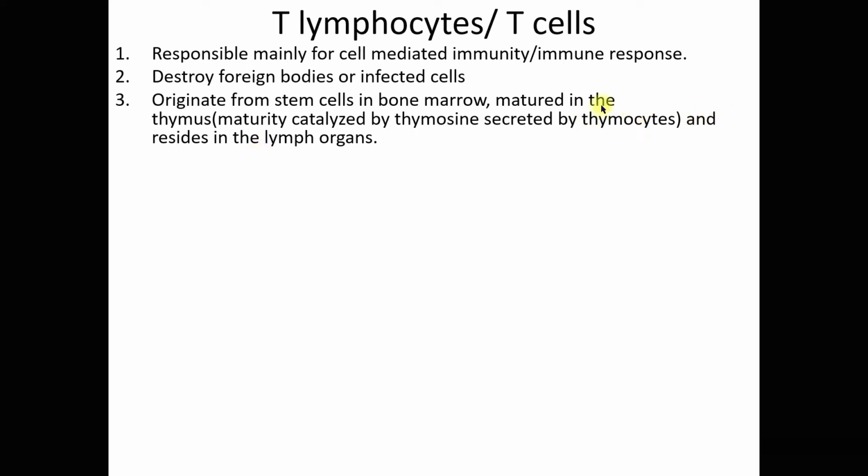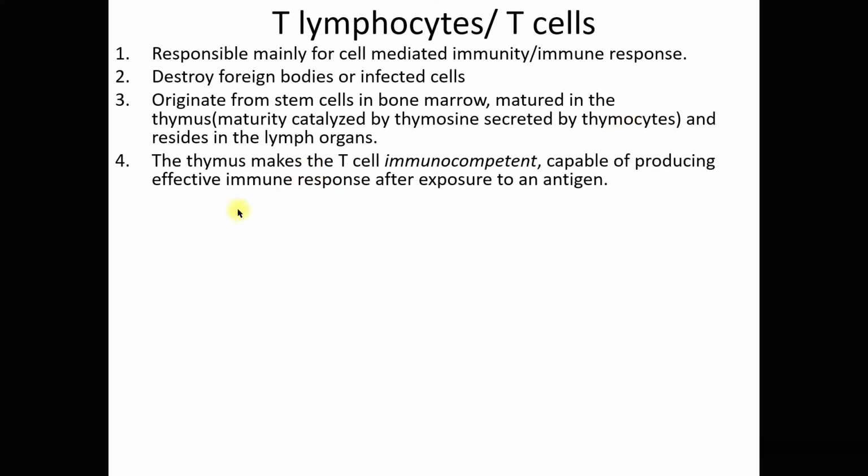Thymocytes are the cells of the thymus. So the thymus makes the T cell immunocompetent, which is capable of producing effective immune response after exposure to an antigen. It means your T cell is able to give an immune response after exposure to an antigen.